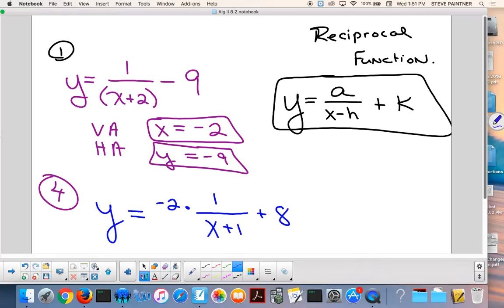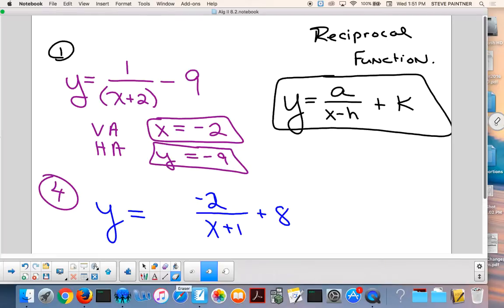Now, here's the deal, Adrian and everybody else. I did tell you this, but this number is negative 2 over 1. So if you multiplied it, that would turn into just negative 2. So anyway, we can get rid of this then.